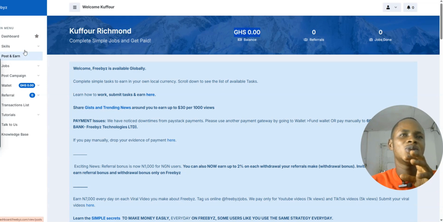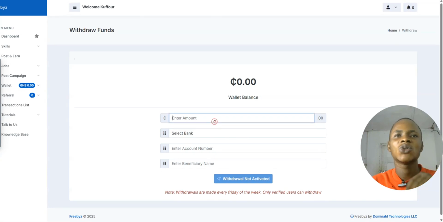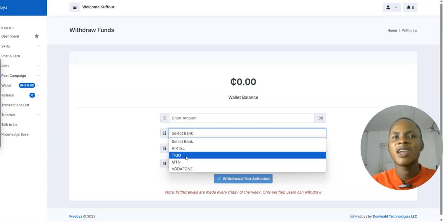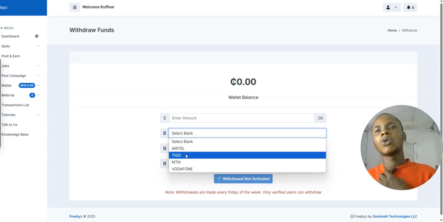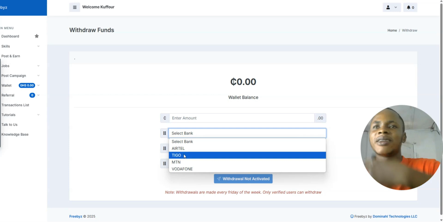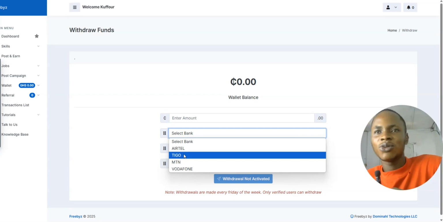So all you need to do is to come to this section again, come to the wallet section, and you hit on withdraw over here, and let's check the withdrawal process available in your country. So the withdrawal process for Ghanaians are all the mobile networks over here. They accept that. So any website that allows you to withdraw with your local networks, it's very easy for you to do withdrawal.